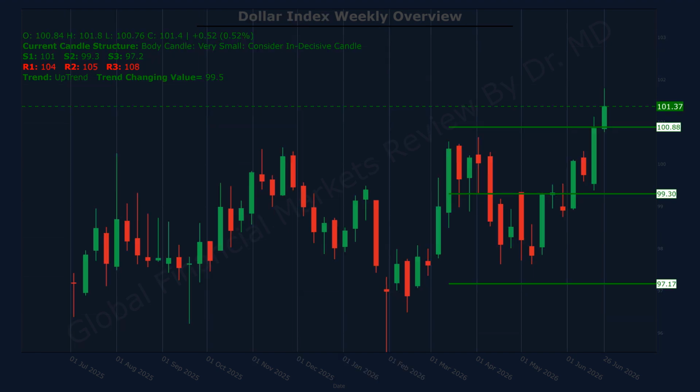Now, we analyze the technical performance of Dollar Index. As per the price action behavior of the previous week candle, showing a closing level of 101.37, with a weekly change of 0.52 points, representing a movement of 0.52%. From the perspective of the broader market trend, at the moment, the dollar index is displaying an uptrend structure.